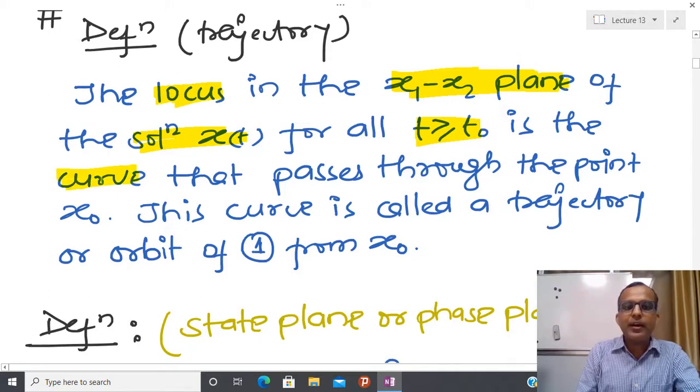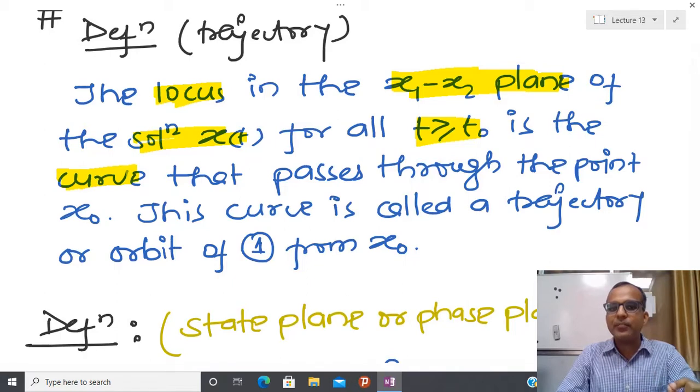If I have some initial condition x0 and I know the differential equation, then I can claim that I have a certain solution associated with x0. For the time being I am assuming that I have a unique solution. Mathematically, in some differential equations from one point I may have several solutions, but for engineering purposes I am assuming that corresponding to each initial condition I have a unique solution.